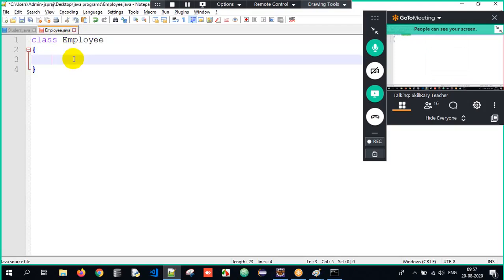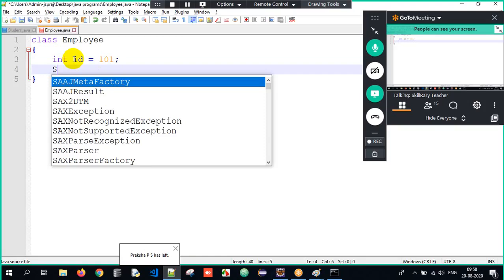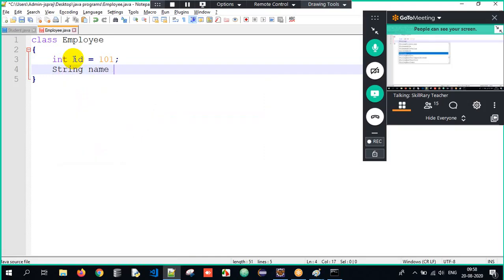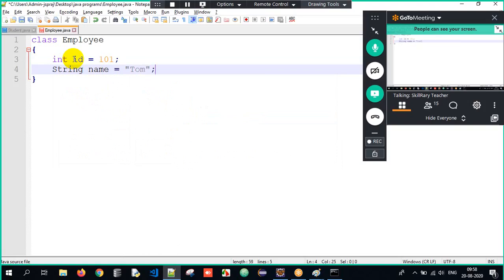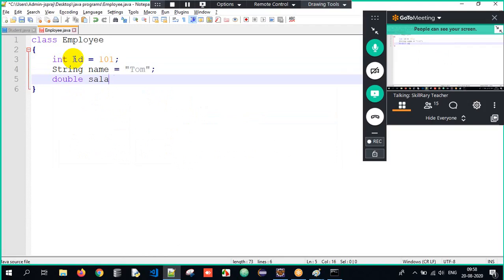So each and every employee will have an ID. I will write it as 101. Clear? Each and every employee will have a name equal to, I will store it as Tom. Each and every employee will have a salary. I will store it as 123.45. Clear? So, a simple Java program, guys, no complication, nothing.